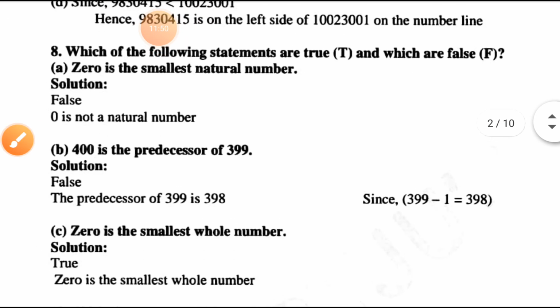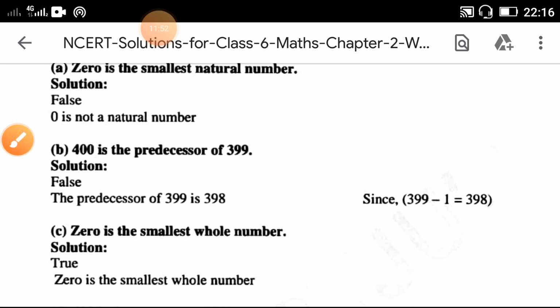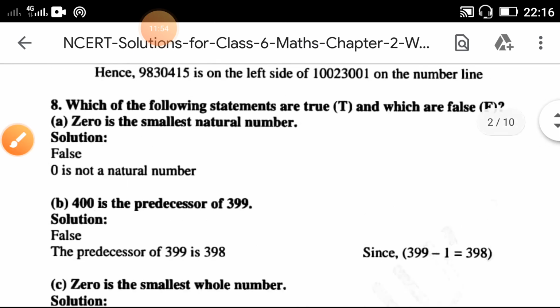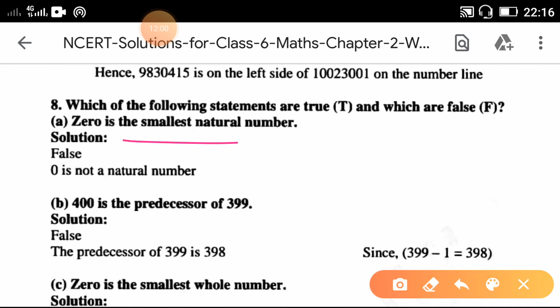Question number 8. Write true or false. Which of the following statements are true and which are false? 0 is the smallest natural number. Natural numbers start from 1. 0 is not there, so false. 0 is not a natural number.